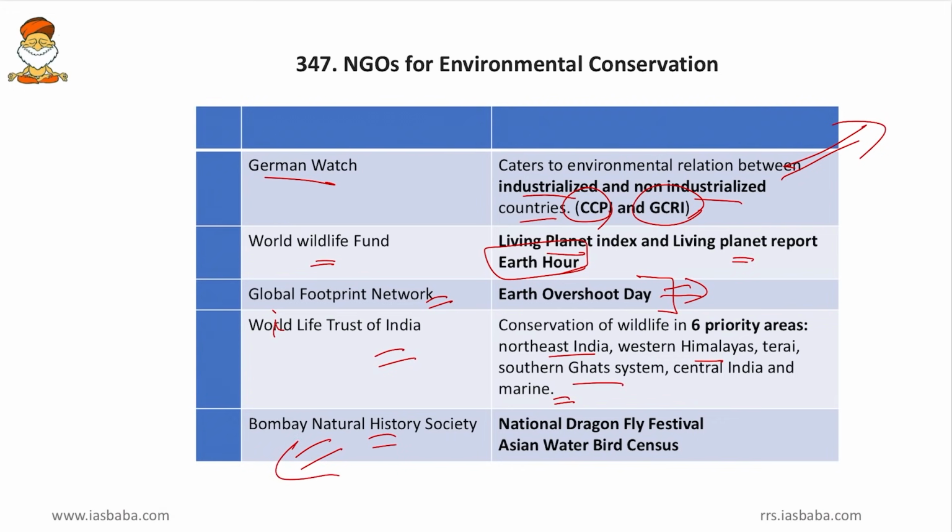And then Bombay Natural History Society. This is also an NGO. These are not governmental organizations. And Bombay Natural History Society comes up with the National Dragonfly Festival and the Asian Waterbird Census. So these two we will remember. So these are some of the NGOs working in environmental issues.